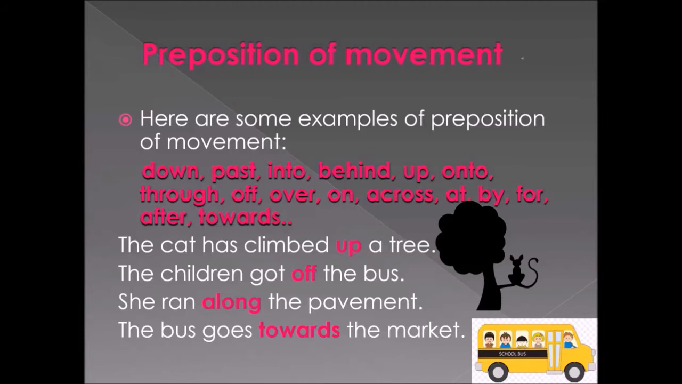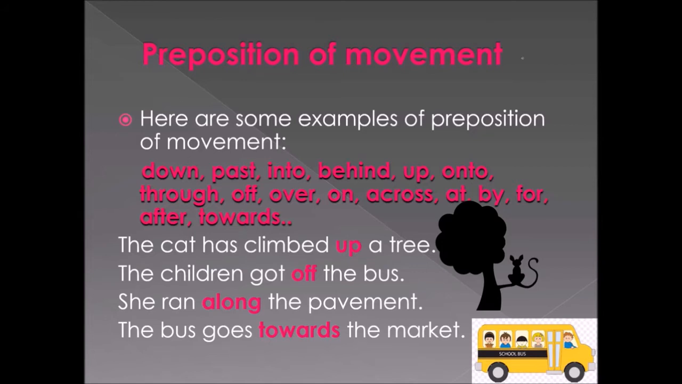Students, I have given a list of example sentences too. Take a look at the first one. The cat has climbed up a tree. So here up refers not only to the place where the cat is sitting, but it also refers to the action of what the cat has done. So the cat has climbed up a tree. So it denotes the action of the cat.